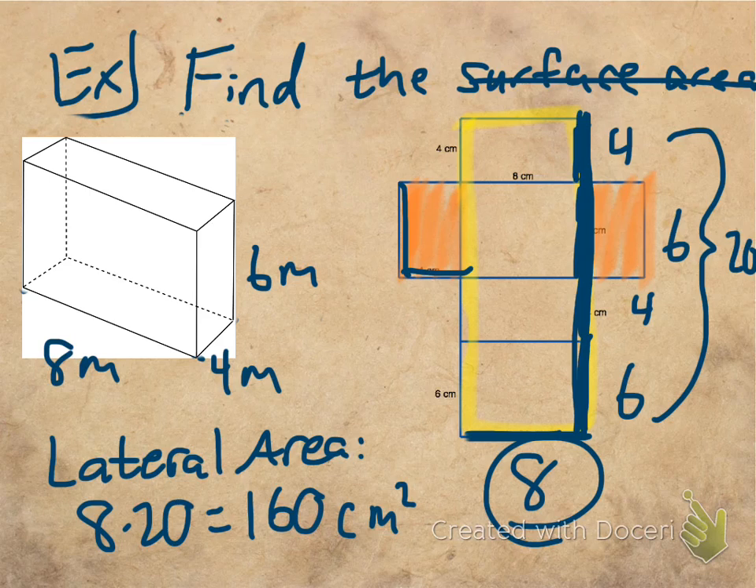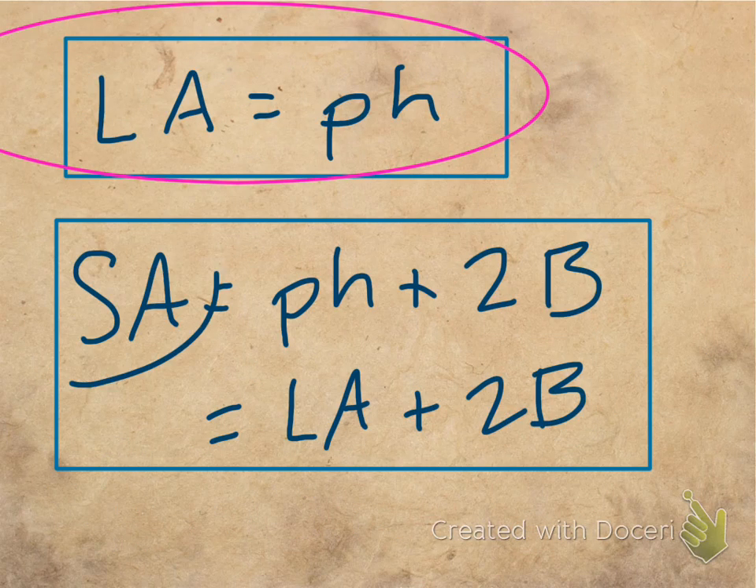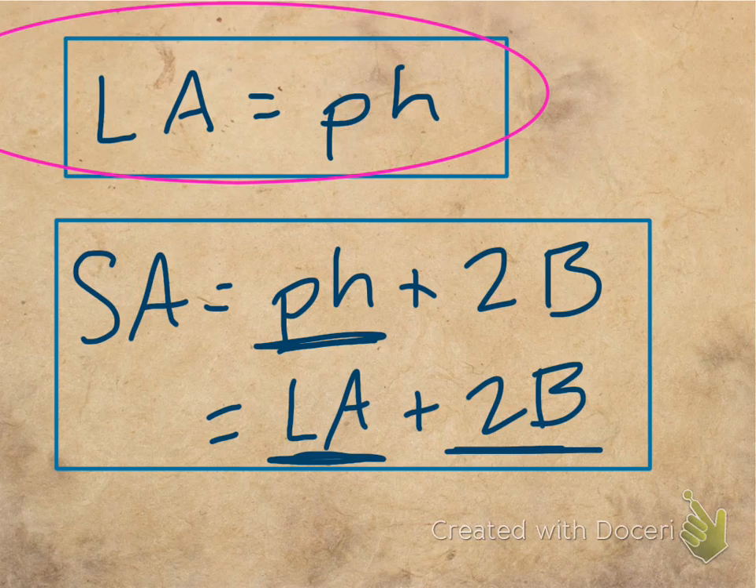But we weren't done. It didn't say find the lateral area. It said find the surface area. So once we found the lateral area, we still had to find the area of my two orange rectangles here, the area of my bases. So the surface area is just the lateral area plus the area of your two bases, or the perimeter times the height plus the two bases. Whichever one of those you want to memorize, go for it. It does not matter which one.